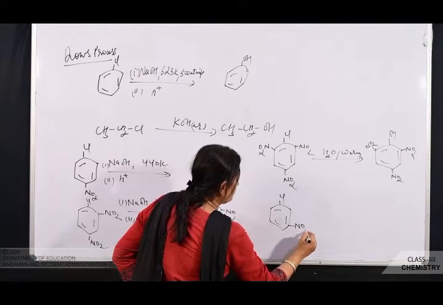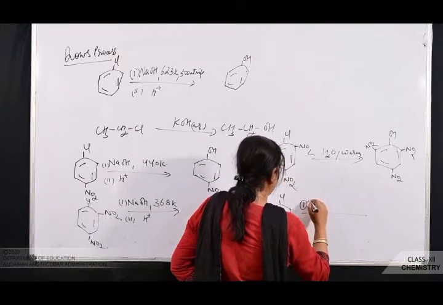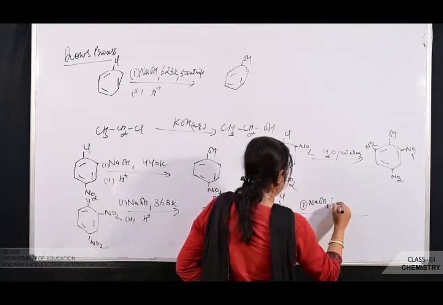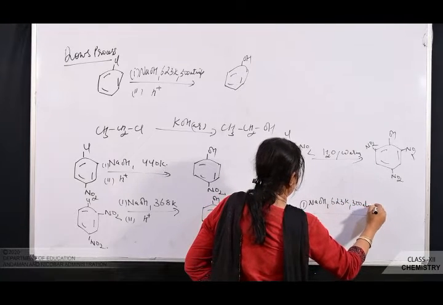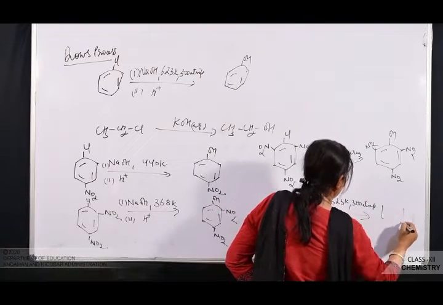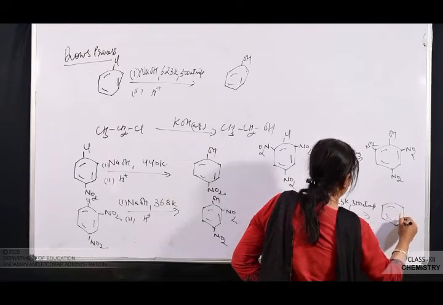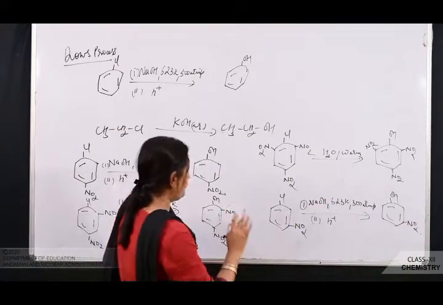Then another one you see here. I am introducing an NO2 group in the meta position. And here the condition is followed by acid. So I have written these few reactions.